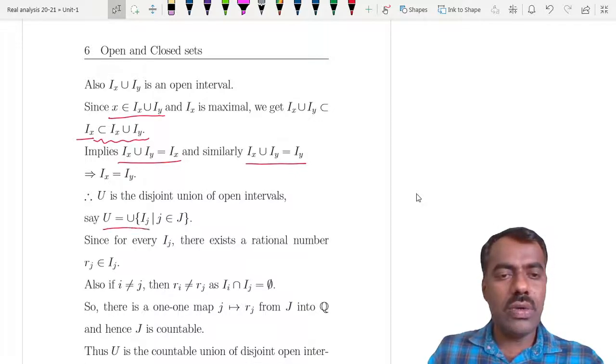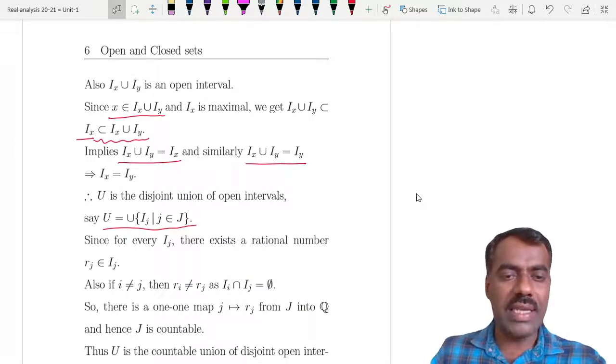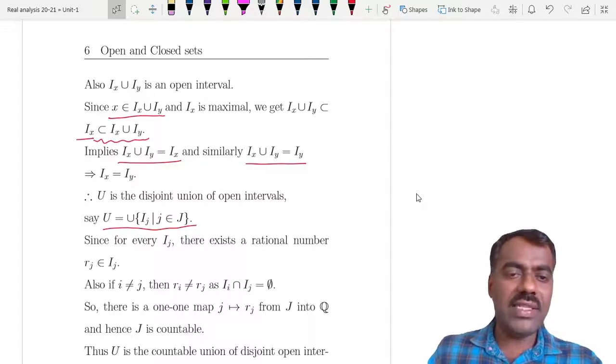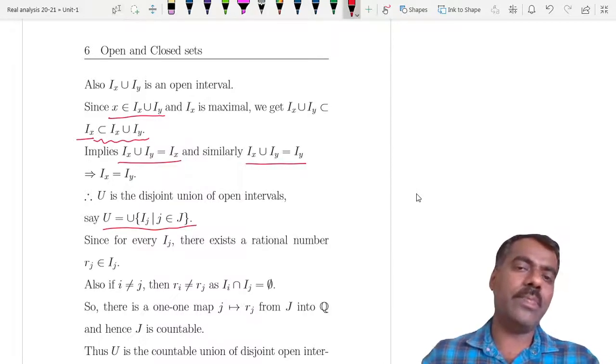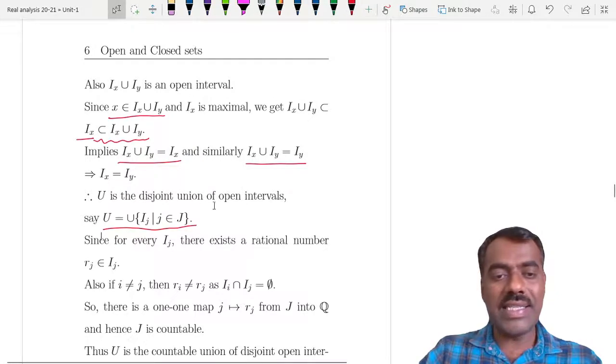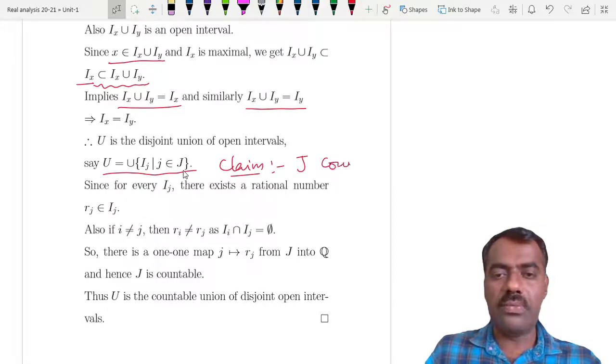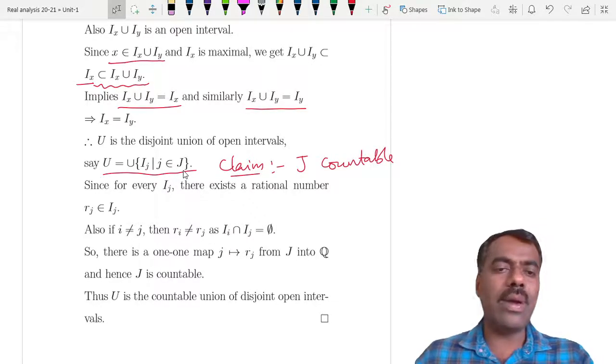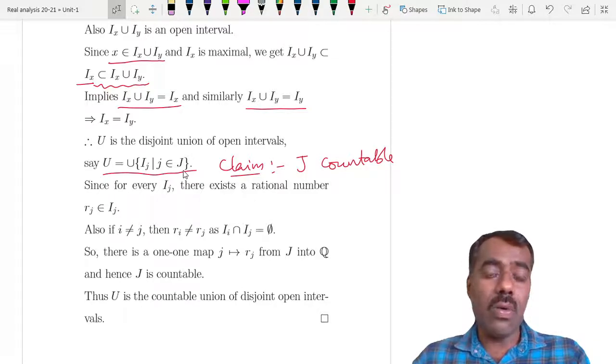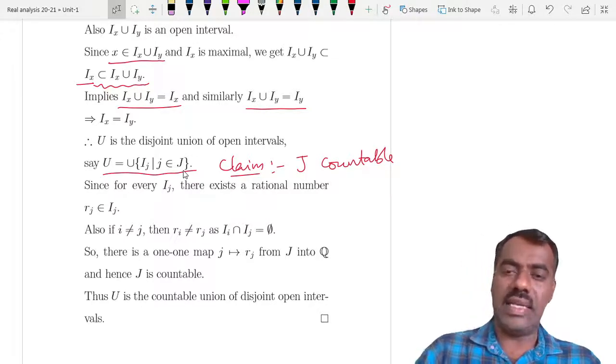Say U is equal to the union of, instead of writing x here, we'll write Ij, where j is in some indexing set, okay. Now our claim is we'll show that this indexing set J is countable. So once this J becomes countable, then U will become a countable union of such sets, okay, right?